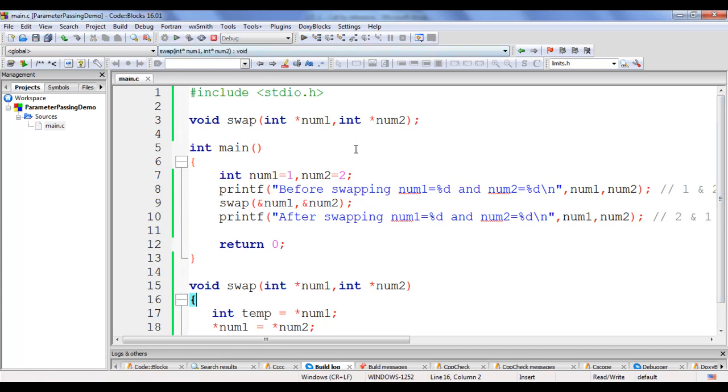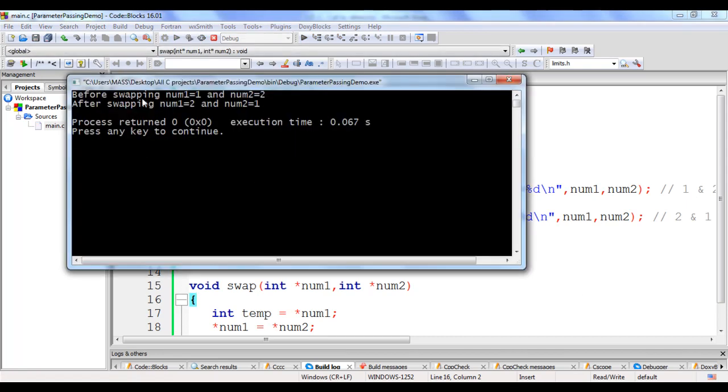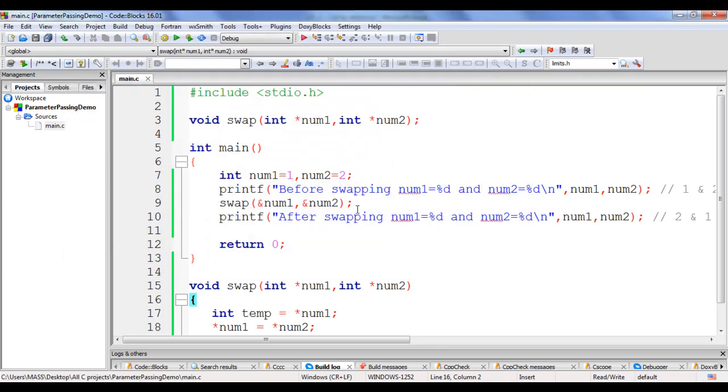If I say build and run, you see that before swapping num1 is equal to 1 and num2 is equal to 2. After swapping num1 is equal to 2 and num2 is equal to 1. You can see that values of actual parameters are swapped. I hit enter to close the console window.